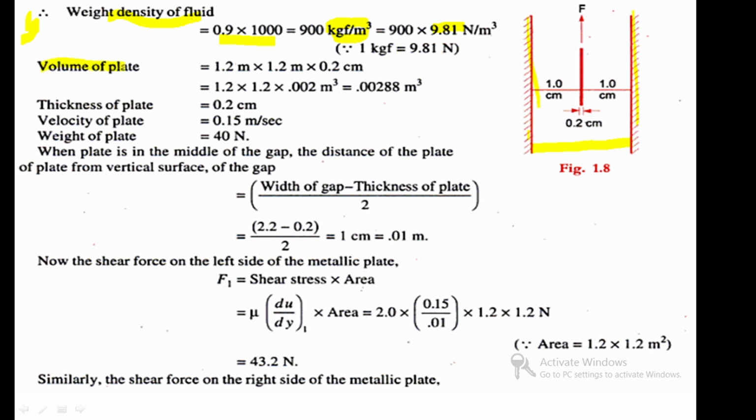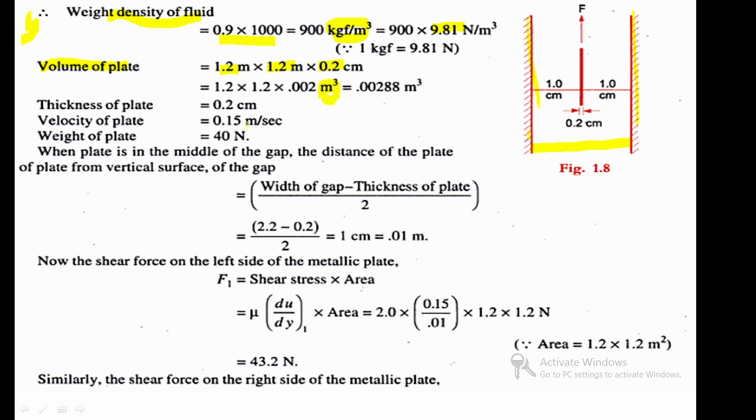Next is the volume of the plate, 1.2 meter, 1.2 meter and 0.2 centimeter. This 0.2 centimeter is converted into meter, then only we get the unit for volume, meter cube. If you find the volume, all the dimensions must be in the same unit.